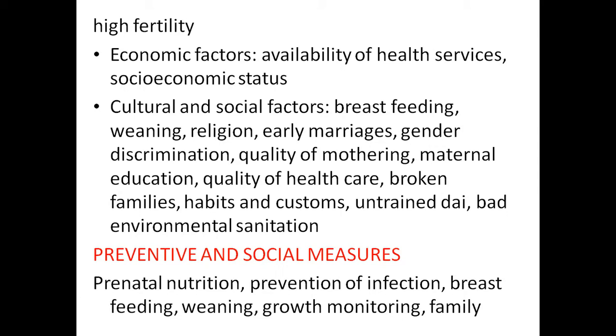And then early marriages. If the mother is married at less than 19 years of age, the infant mortality is very, very high. Some studies show that infant mortality is high in early marriages. And then gender discrimination.